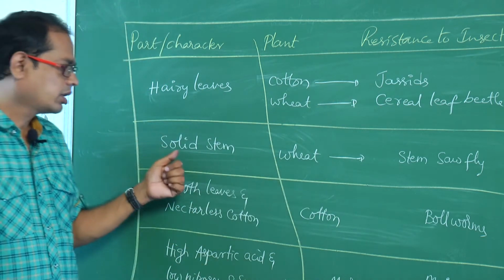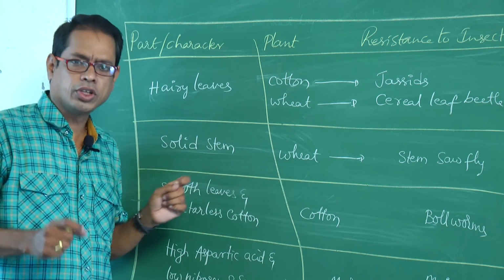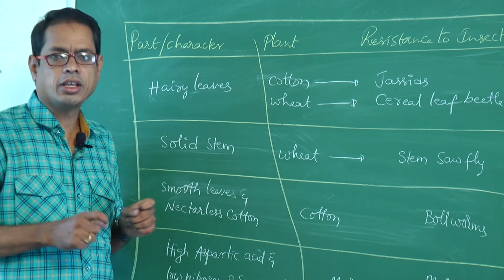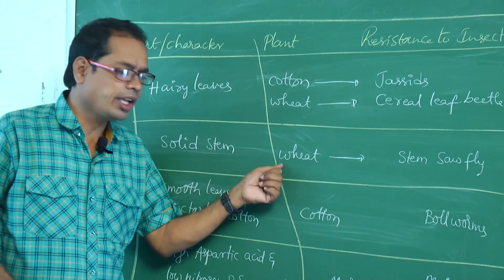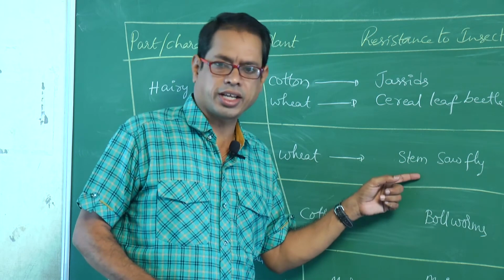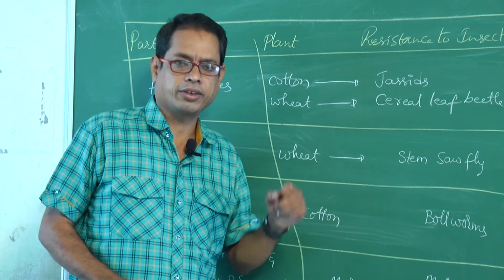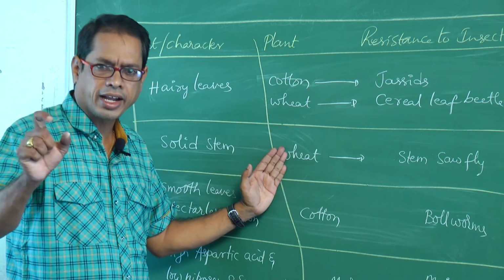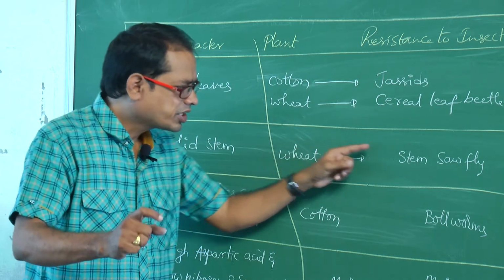Another example, wheat plant with solid stem, not hollow stem. No empty space is found inside the stem. Solid stem of wheat does not attract stem sawfly. This is an insect. So, solid stem of wheat is resistant to stem sawfly.